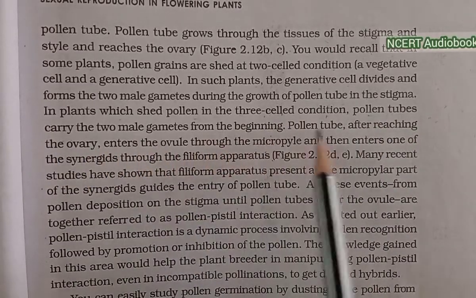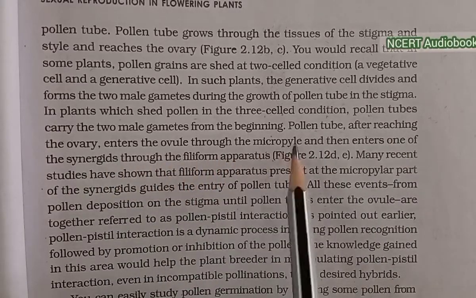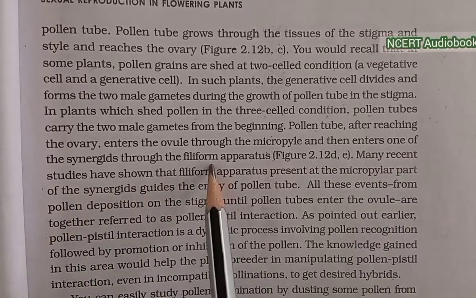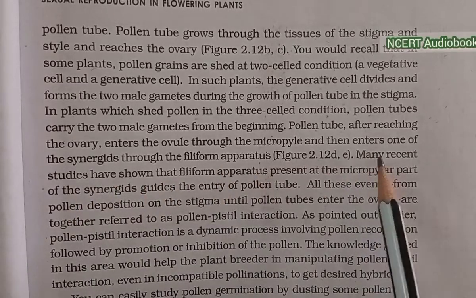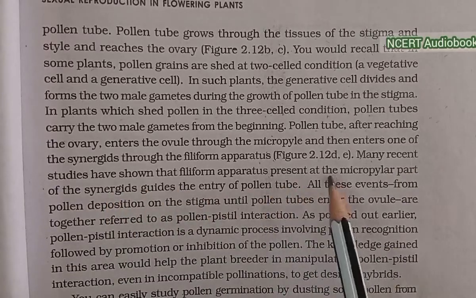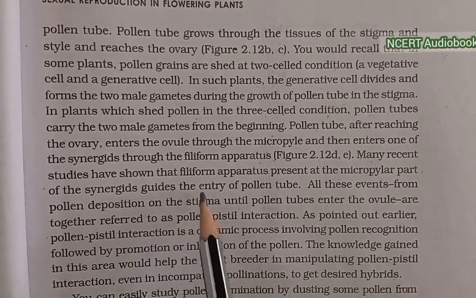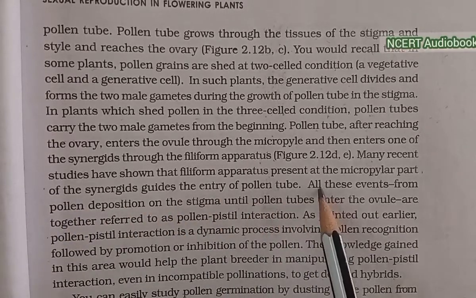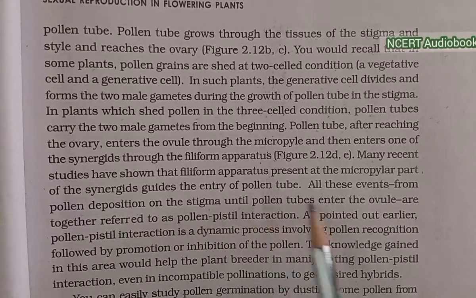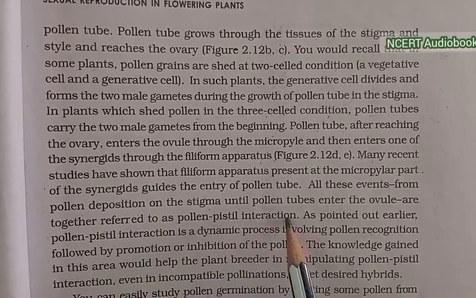The pollen tube, after reaching the ovary, enters the ovule through the micropyle end and then enters one of the synergids through the filiform apparatus. Many recent studies have shown that the filiform apparatus present at the micropylar part of the synergids guides the entry of the pollen tube. All these events, from the pollen deposition on the stigma until the pollen tube enters the ovule, are together referred to as pollen-pistil interaction.